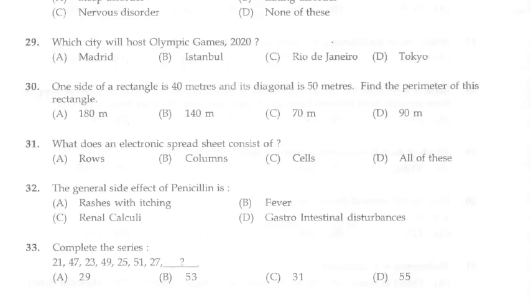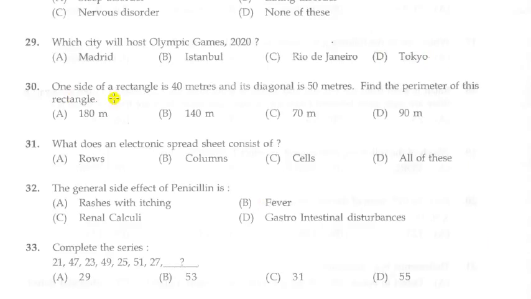Next question. Which city will host Olympic Games 2020? Options: A. Madrid, B. Istanbul, C. Rio de Janeiro, D. Tokyo. Answer is D, Tokyo.